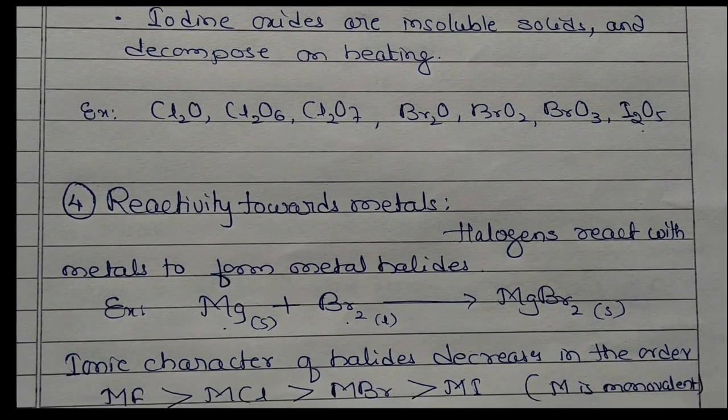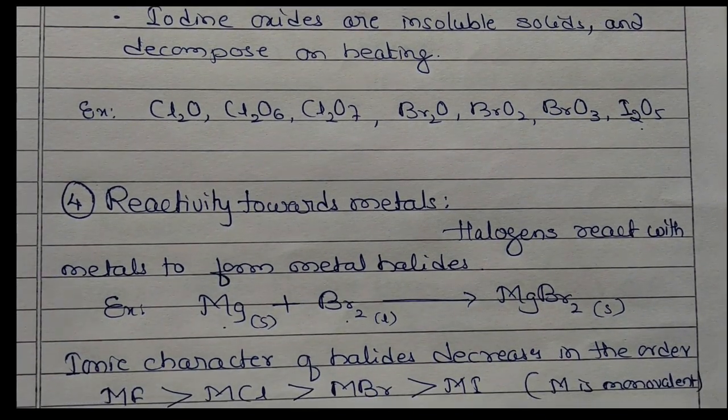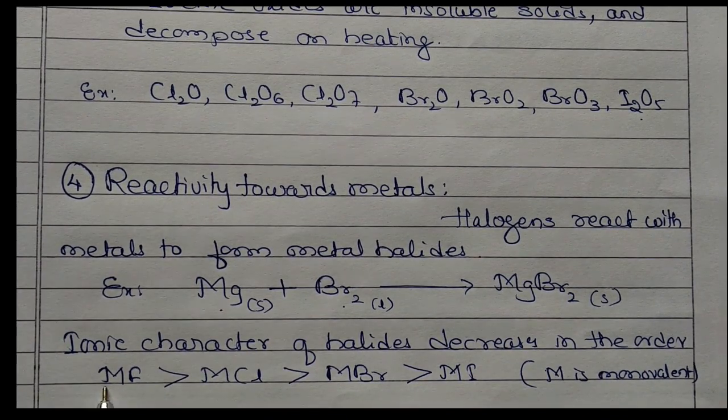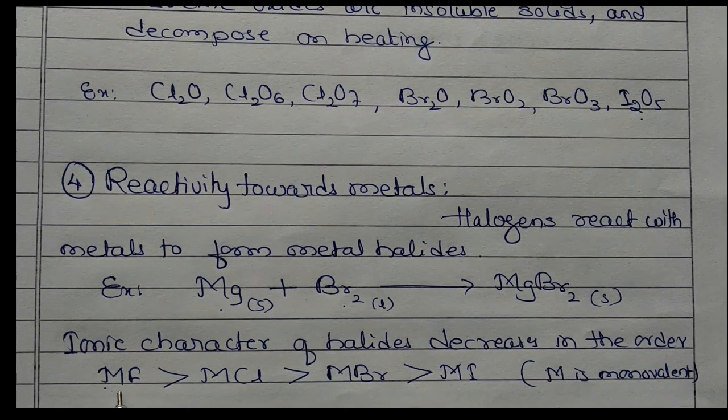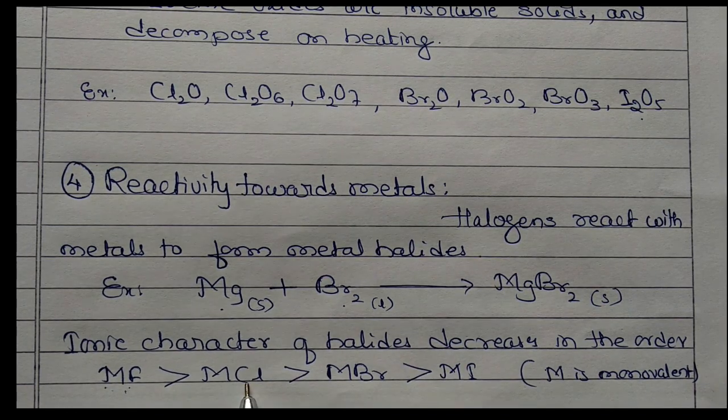The ionic character of halides decreases in the order when M is monovalent, meaning a first group element, sodium, potassium. MF, metal fluoride, has more ionic character compared to metal chloride, metal bromide and metal iodide.